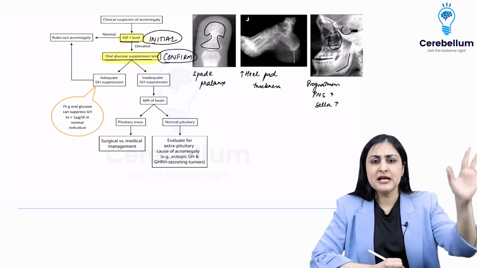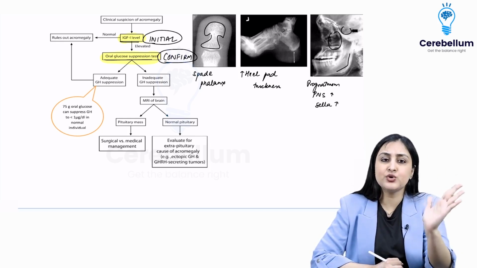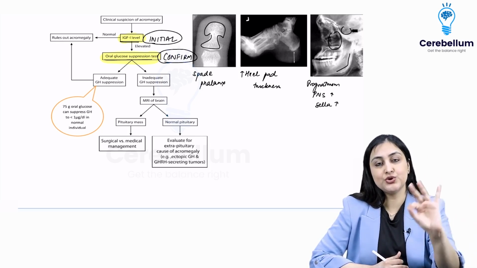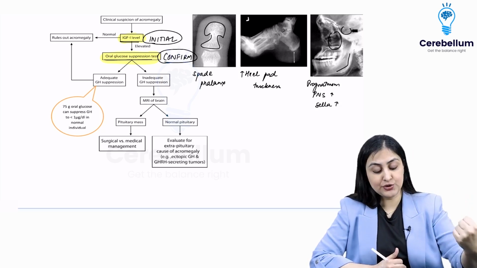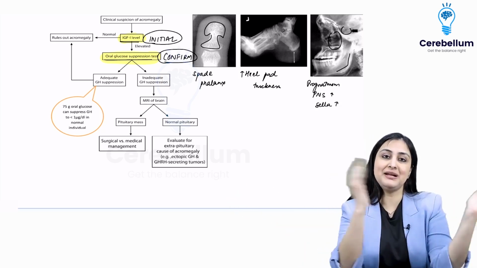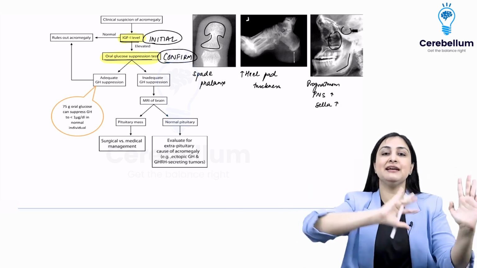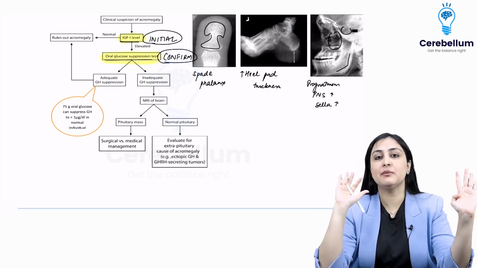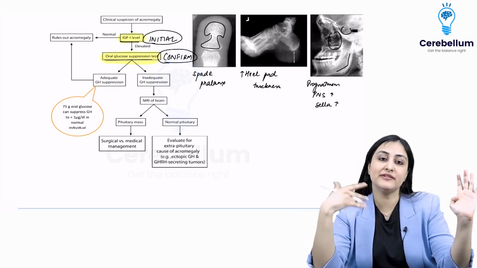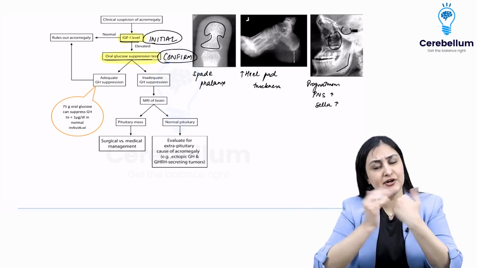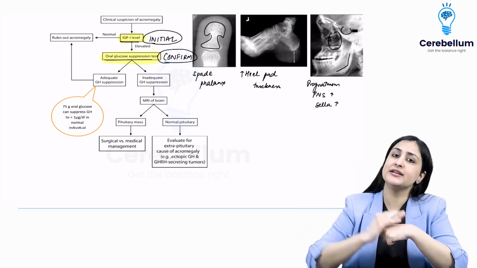The concept is, normal person, if you give glucose, body will be like, I don't want any more growth hormone. So growth hormone will be suppressed. Growth hormone, remember, is opposite. It plays on the opposite team of insulin. So insulin is on one side and everybody else in the world is teaming up against him. So we have glucagon, we have growth hormone, we have cortisol. Everybody is on the opposite side of insulin, trying to increase the glucose.